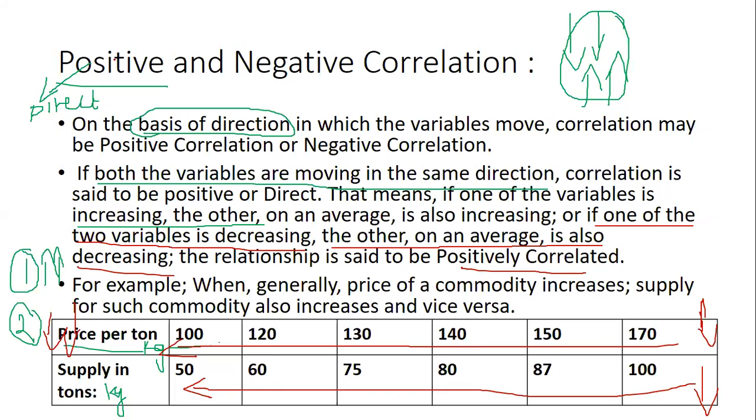Everybody understood positive correlation? Everybody understood or not? Yes, ma'am, understood. Okay.